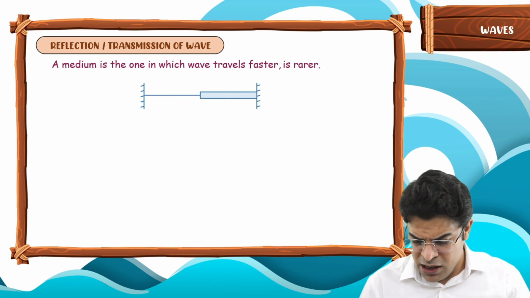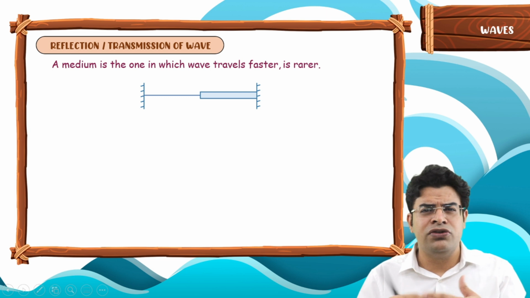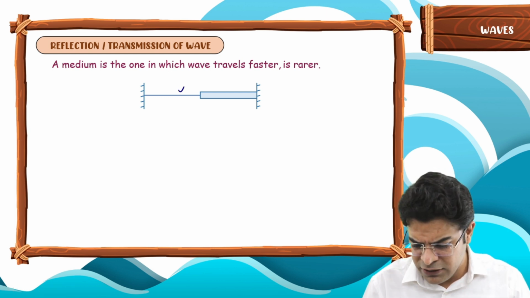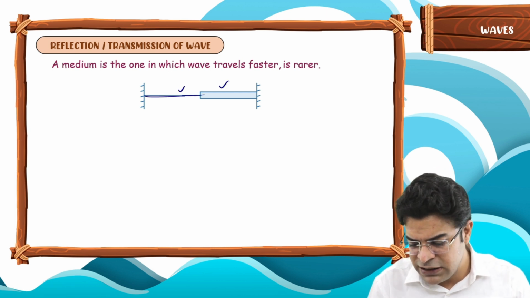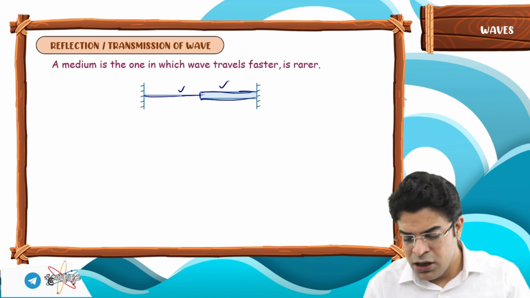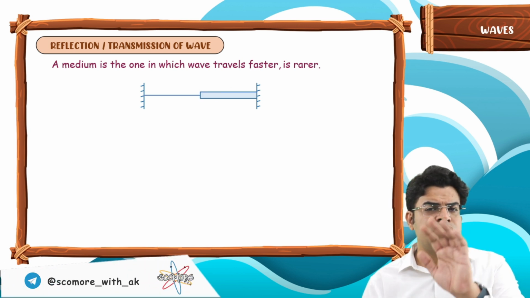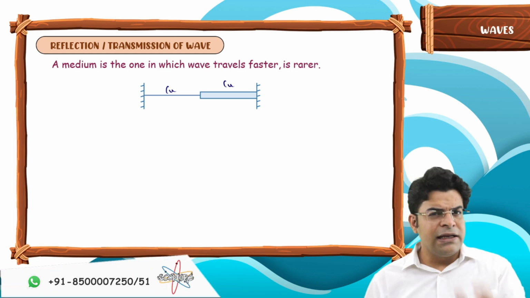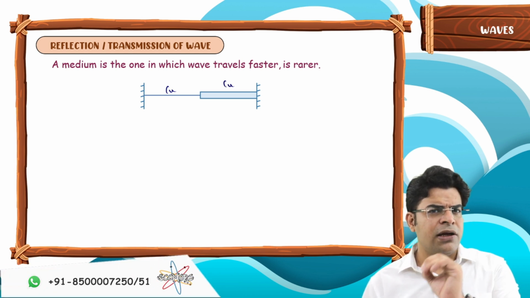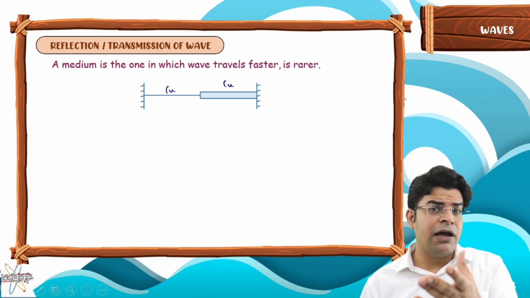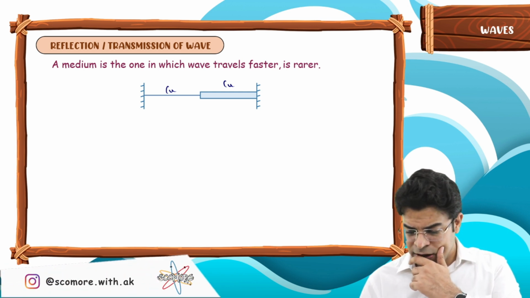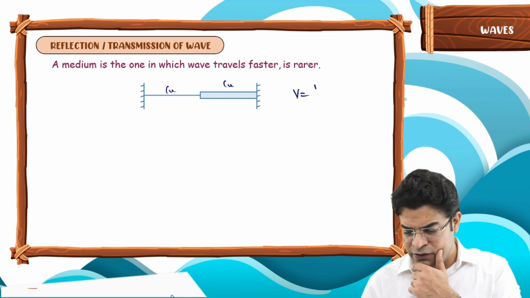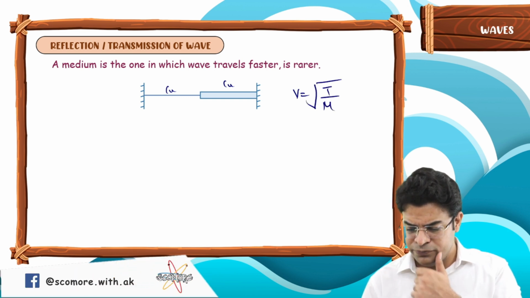Next thing, whenever a wave reaches the interface, here I am explaining using string waves. You can see there are two strings, one thin and one thick. Let's say these two strings are made of the same material, both copper. Which string will be the rarer medium and which the denser? The speed of a string wave is given by the square root of T by mu.